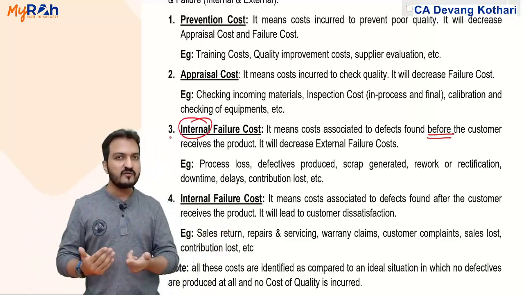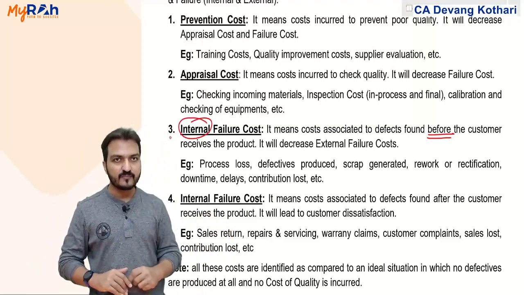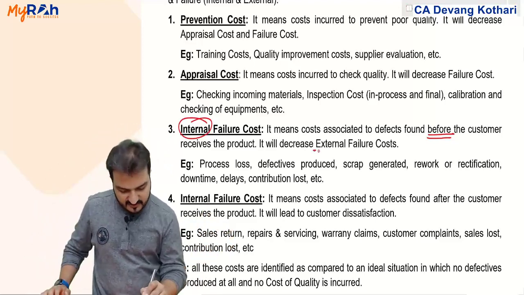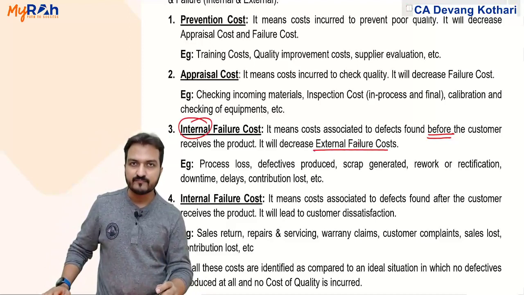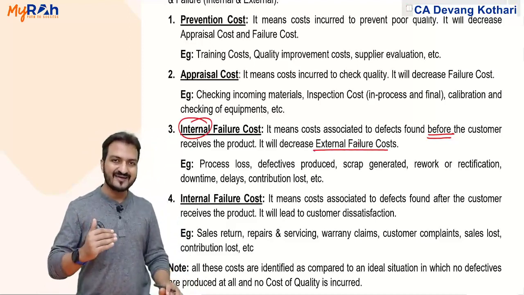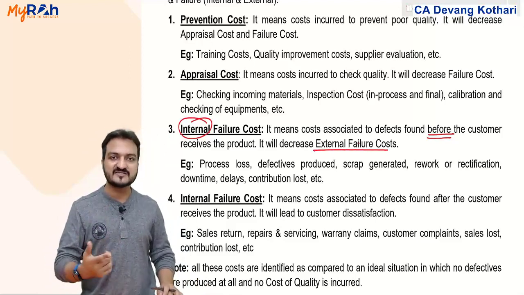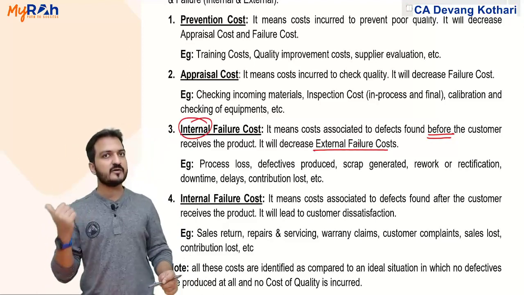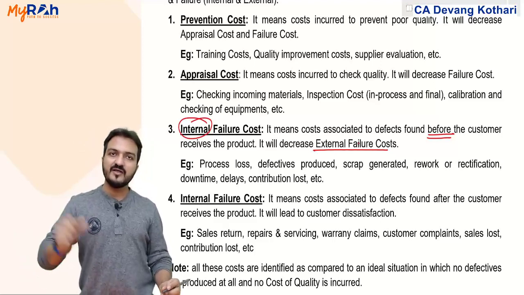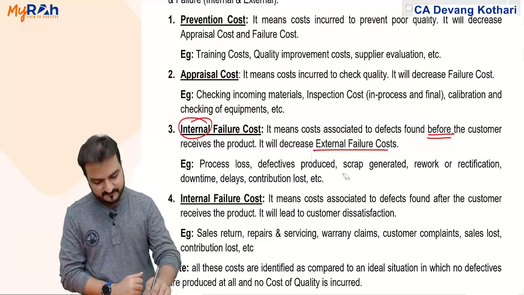So the more internal failure cost you incur, the lesser external failure cost will be incurred. If you internally detect the defectives, then that many defects will be recognized less externally. More internal failure cost you incur, that will decrease the external failure cost.